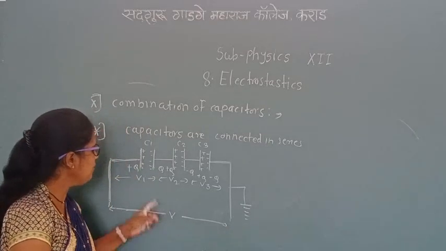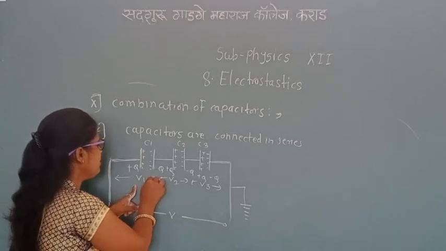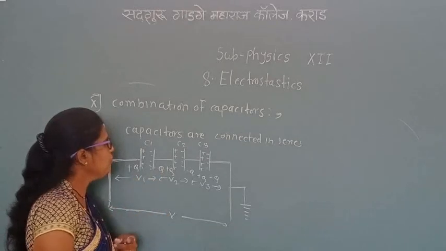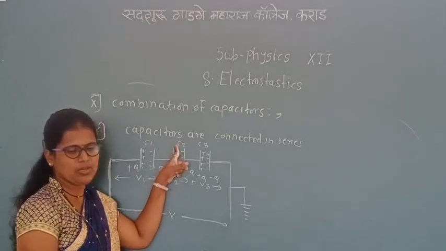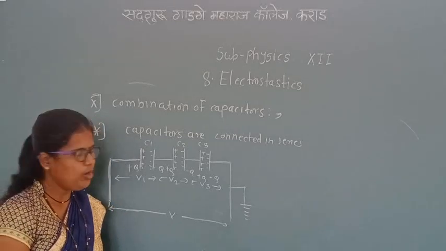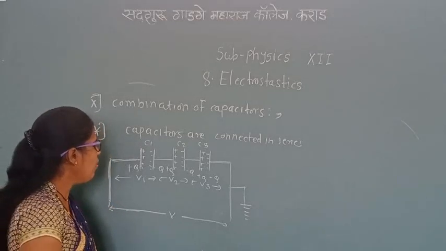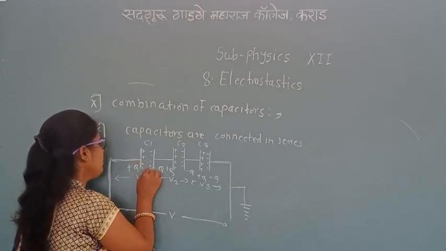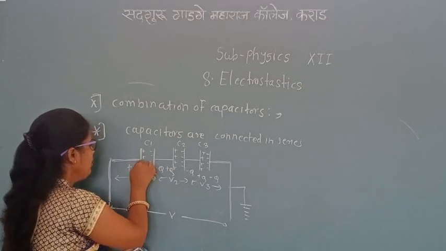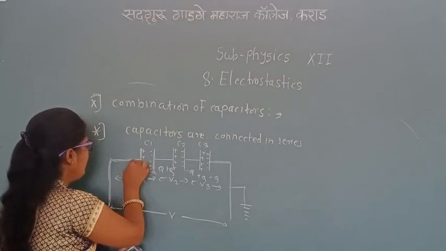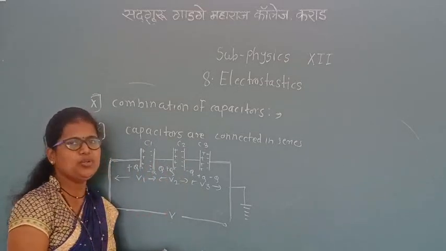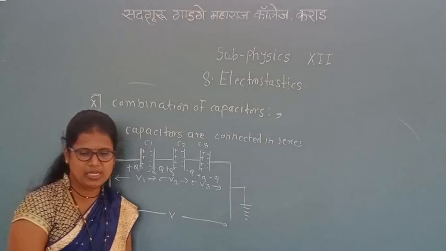In the series arrangement, the potential difference across each capacitor is different. V1 is the potential difference across C1, V2 is the potential difference across C2, and V3 is the potential difference across C3. In the combination, the charge on all the plates is the same. Here positive charge, here negative charge, all the plates have the same charge. One end is connected end to end to each of the capacitors, so they are said to be connected in series.